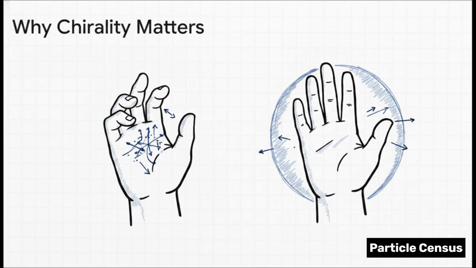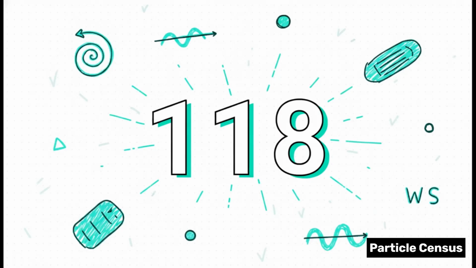Plus, force carriers have a very similar variation called polarization: left, right, and longitudinal. These are completely, physically distinct roles in reality. 118. By properly tallying every single chiral and polarization state, from a right-handed anti-charm quark all the way to a longitudinal W boson, we blast right past the 100 mark, landing at 118 elementary particles. For a lot of really detail-oriented physicists, this right here is the absolute maximum, rock-bottom number of particles you can possibly pull out of the standard model.